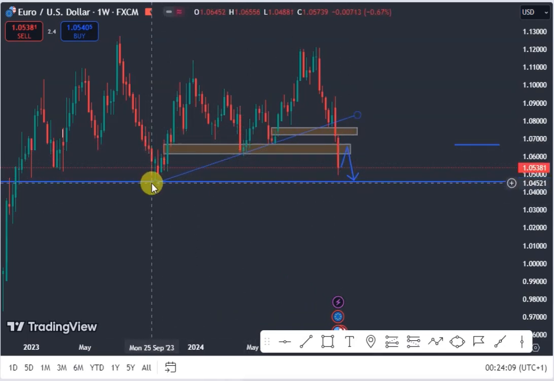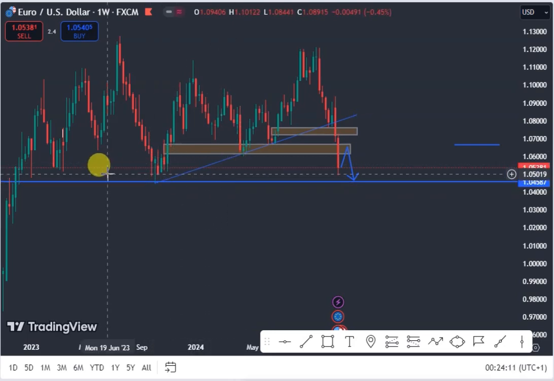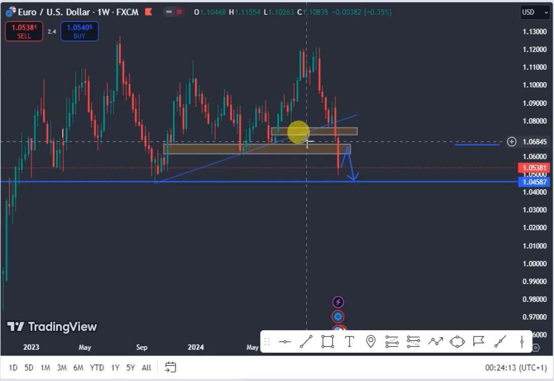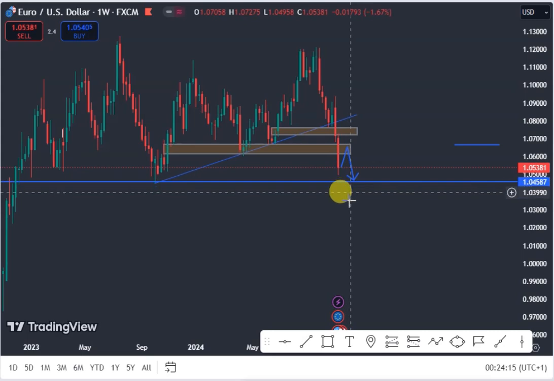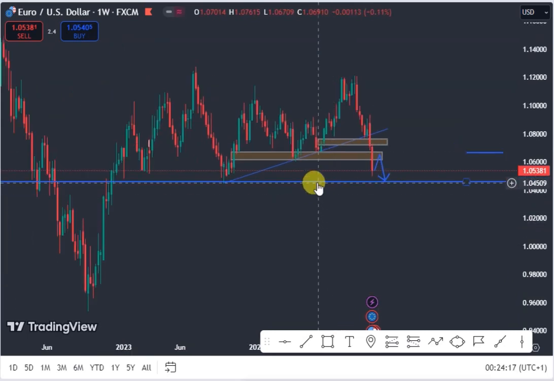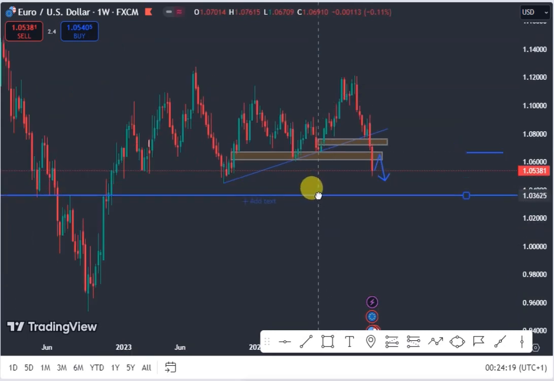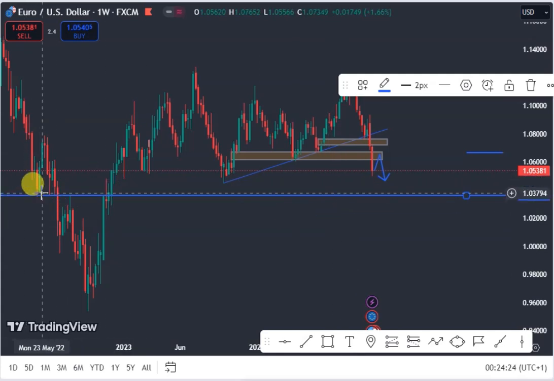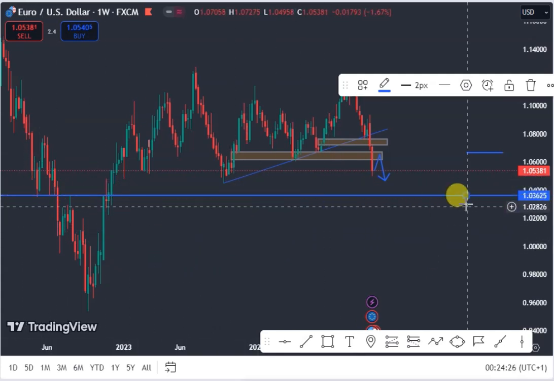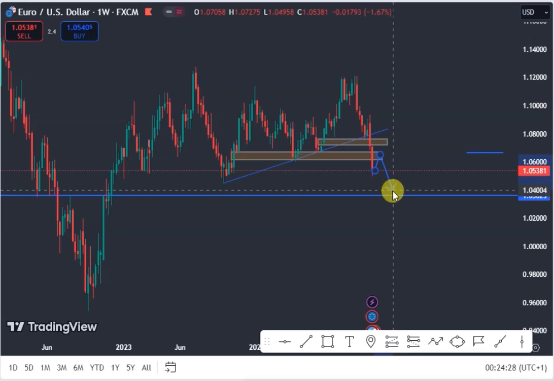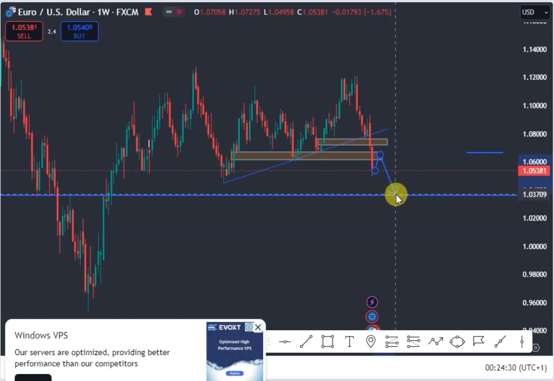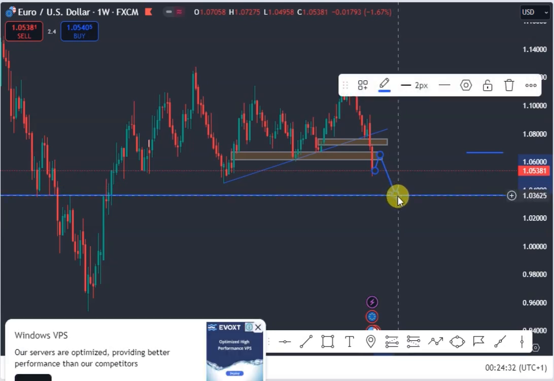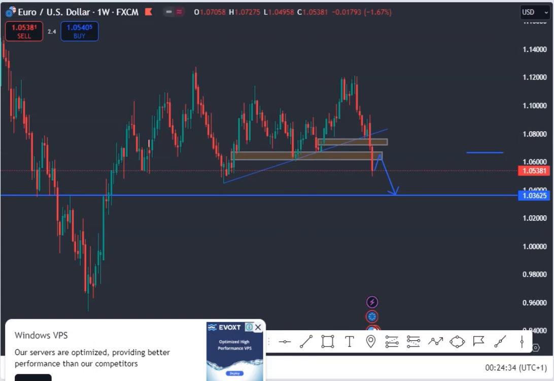Then you can see from my weekly chart also that this trend line connected three swing levels. You can see that price has closed below it. So we expect the EURUSD to continue to push lower. So we expect price to push lower to this support level. So let's go back to our daily chart.